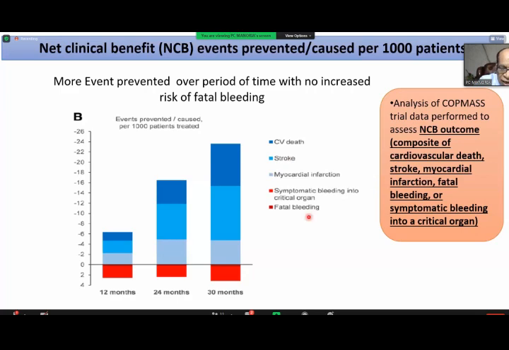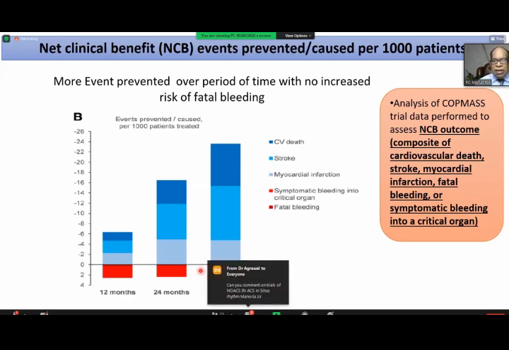You can see over the years, as you prolong therapy, the benefits keep on increasing. You can see stroke reduction has further increased. The CV death also, more increase and more benefit. But look at MI, some increase, which is a numerical increase. So keeping the duration of DPI in appropriate patients for a longer period of time is going to produce more and more benefit without any significant increase in bleeding. And that is indeed the greatest achievement of the COMPASS trial.